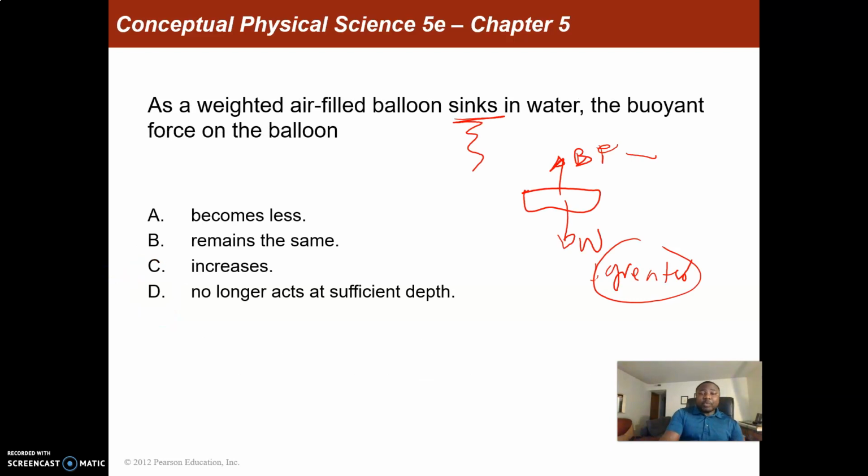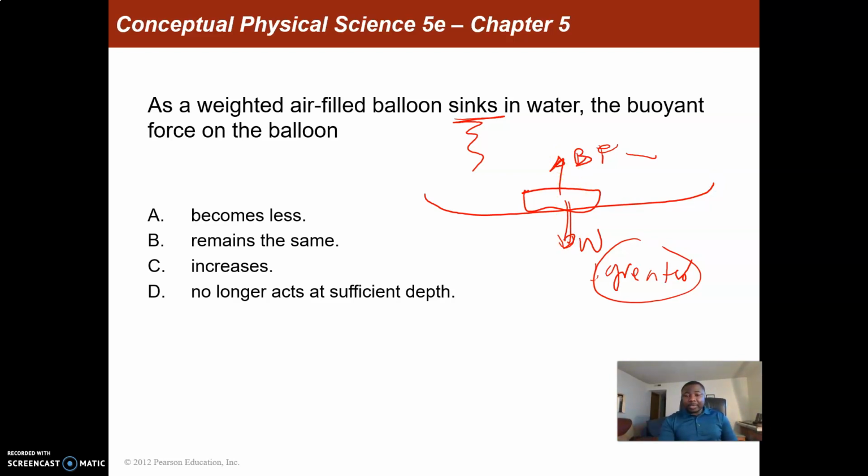Now, as a weighted air balloon sinks in water, the buoyant force on the balloon: A, becomes less, B, remains the same, C, increases, and D, no longer acts at sufficient depth. Remember the same thing we've been talking about. We have an object, it has a certain weight acting on it, and there is buoyant force acting upward.